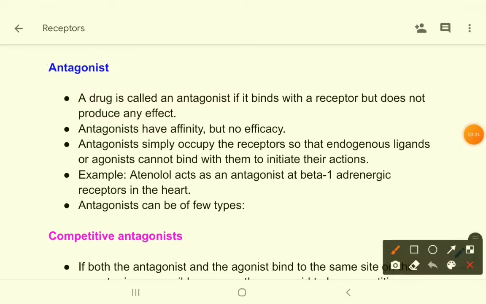Antagonists have affinity but they do not have efficacy. They have the tendency to bind with the receptor but they cannot produce any effect, so there is no efficacy. We say that antagonists simply occupy the receptors so that endogenous ligands or agonists cannot bind with them to initiate their actions. I have mentioned that already. For example, atenolol is an antagonist at the beta 1 adrenergic receptor in the heart. This is an example.